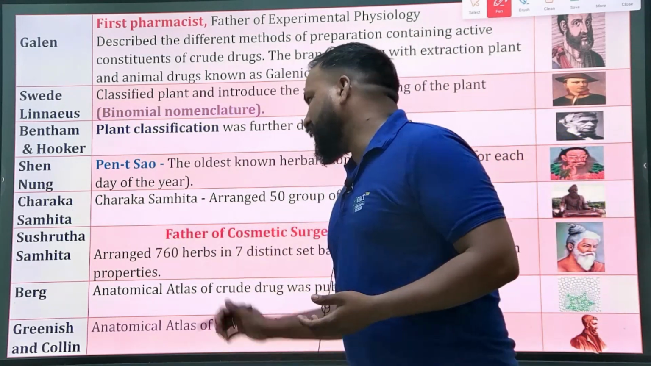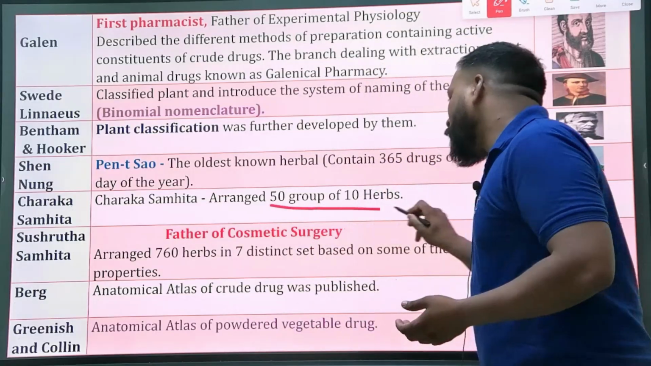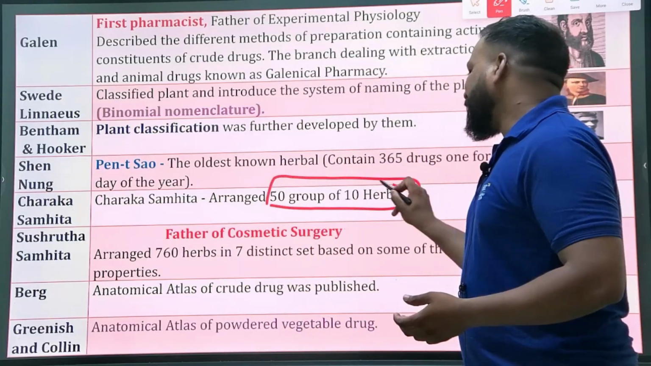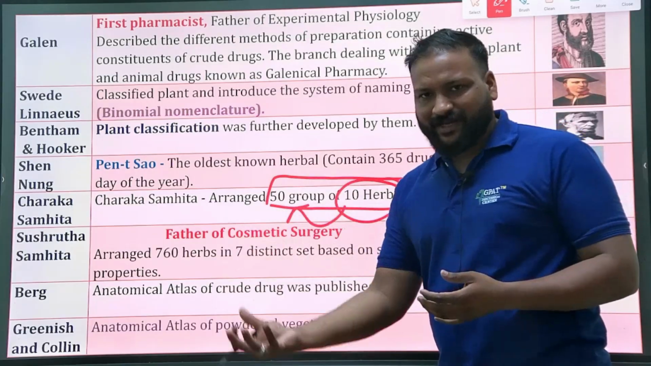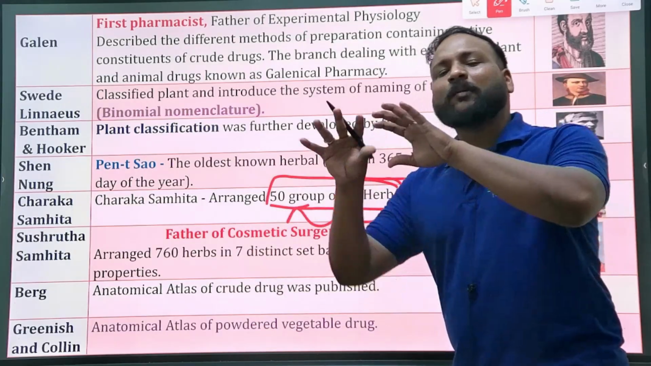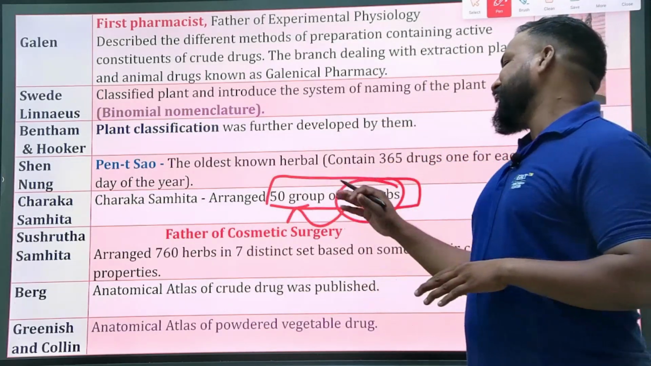Charaka Samhita arranged 50 groups of 10 herbs. Taking the herbs, he divided them into 50 groups based on their common properties, such as anti-diabetics and anti-cancer.